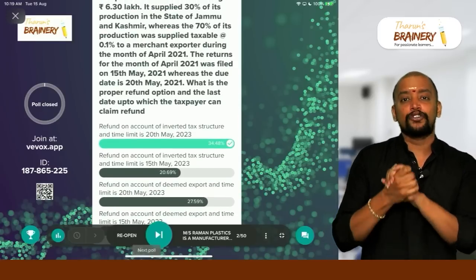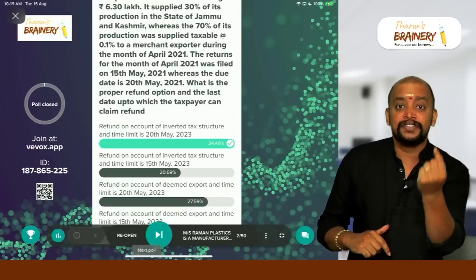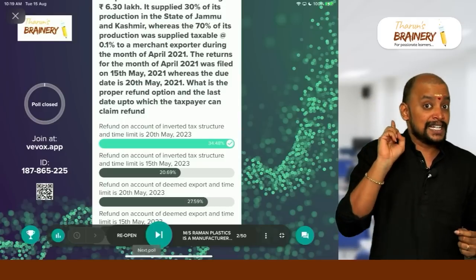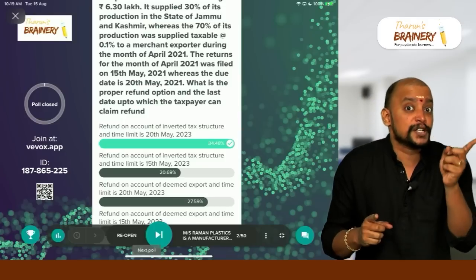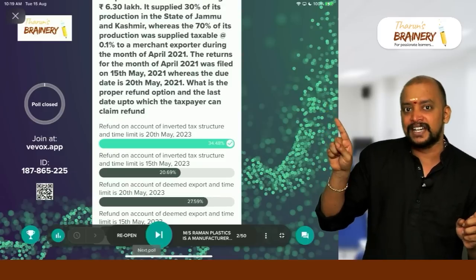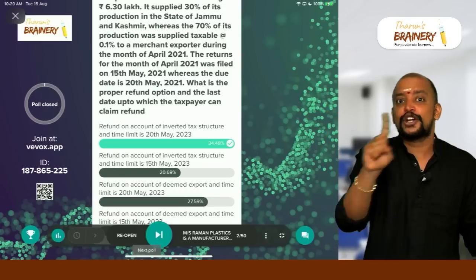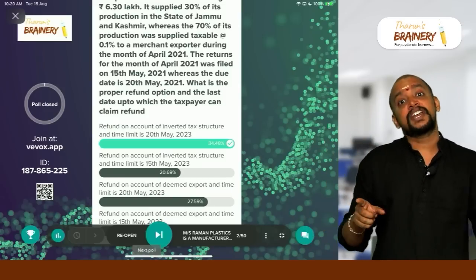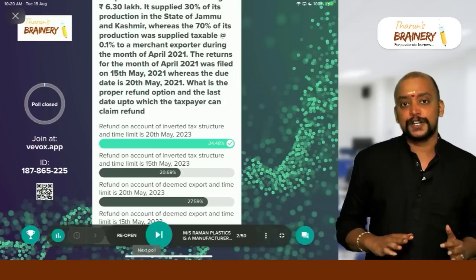So good, 34% have answered it correctly. So it is refund on account of inverted tax structure, 2 years from the relevant date, and what should be taken as the relevant date? Due date of filing return. In case of deemed exports, it is the actual date of filing return. So remember, it is not D. For deemed export it is not the due date. For deemed exports it is the actual date, whereas for inverted tax structure it will be the due date. Okay. So that is with respect to this.